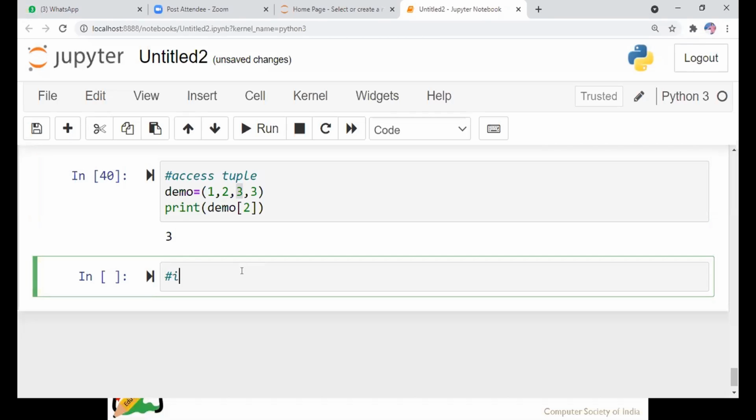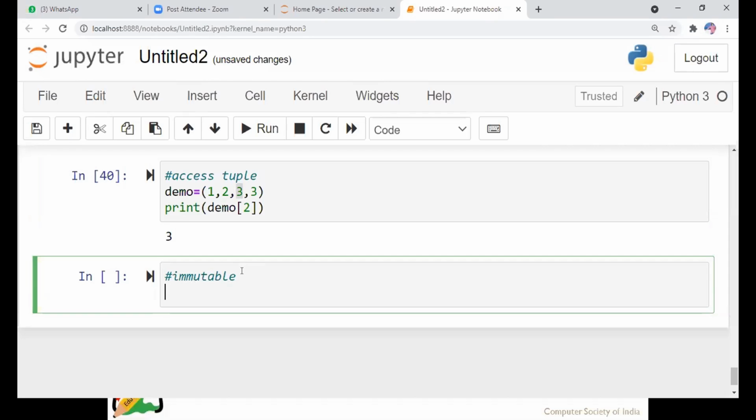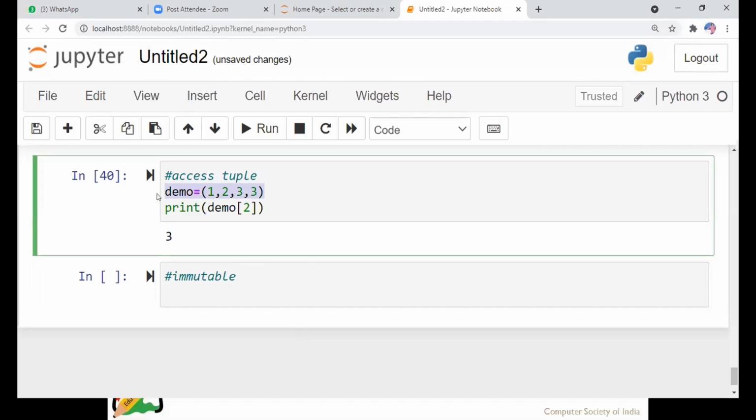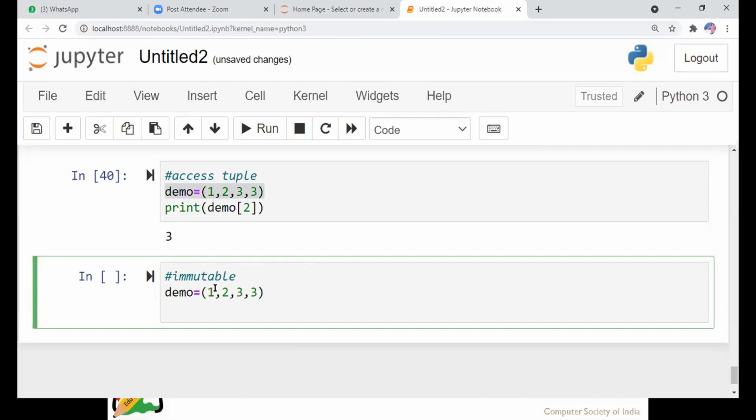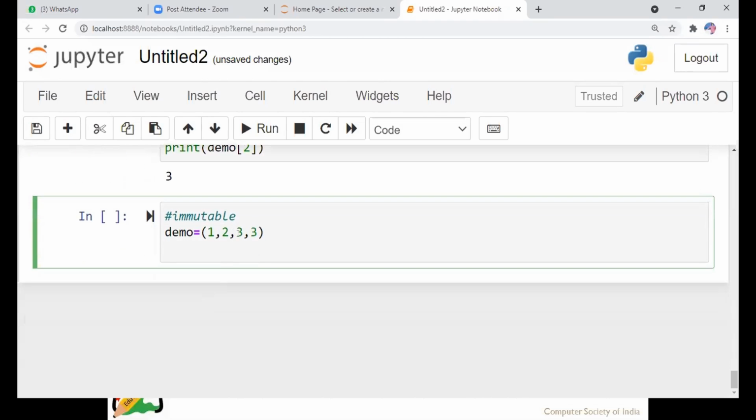Immutable means, I will show that. What is immutable? What is mutable? I will show you a very clear example. I just copy that. Here, demo is a tuple. I want to modify the element at the first position, to change the element to apple.